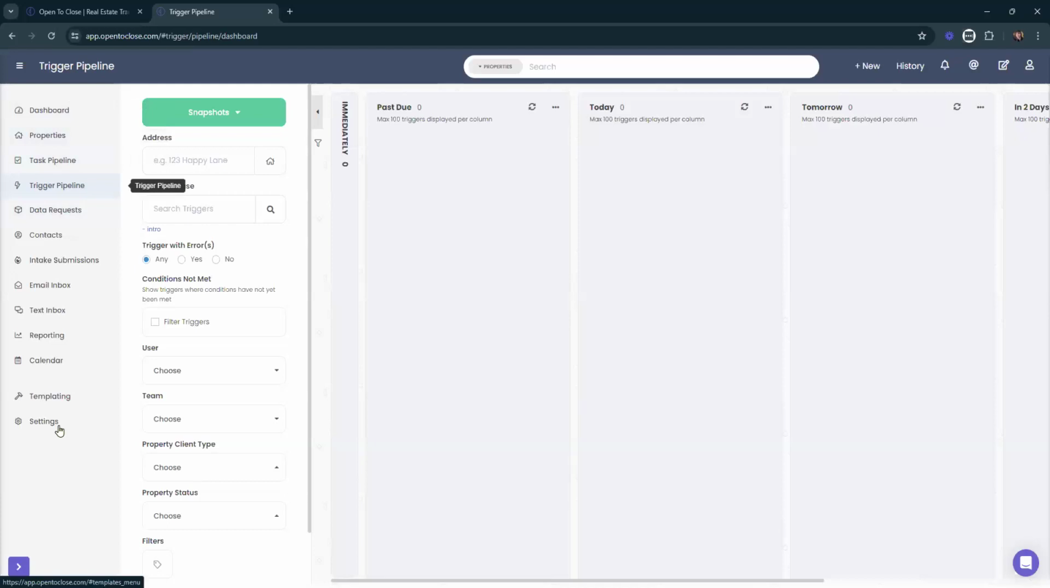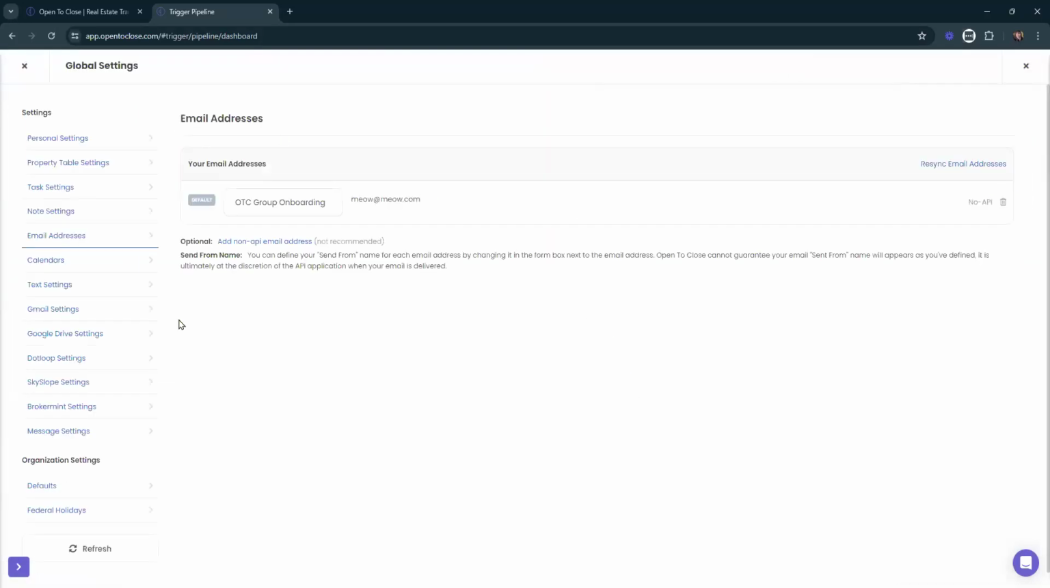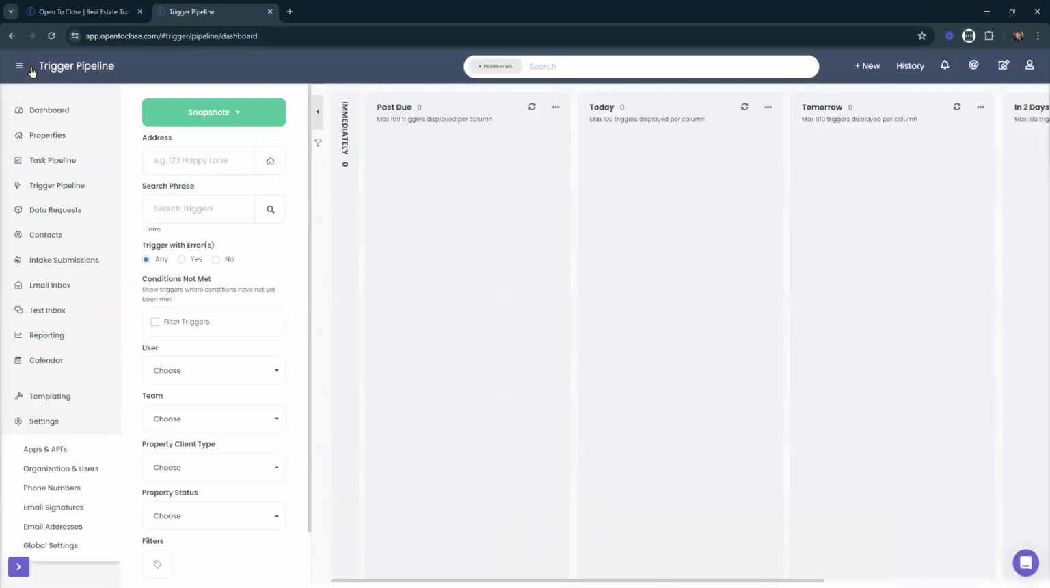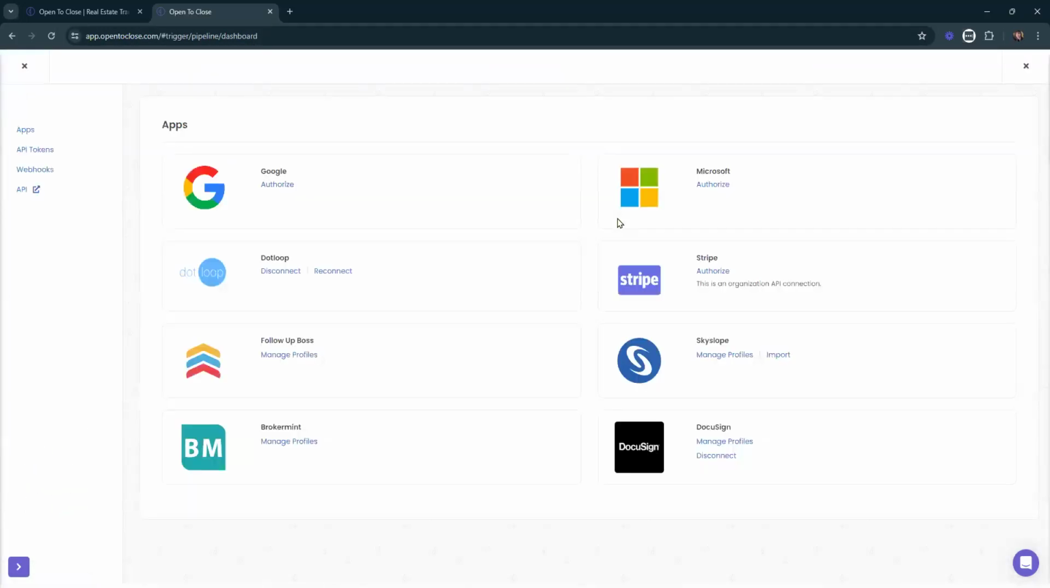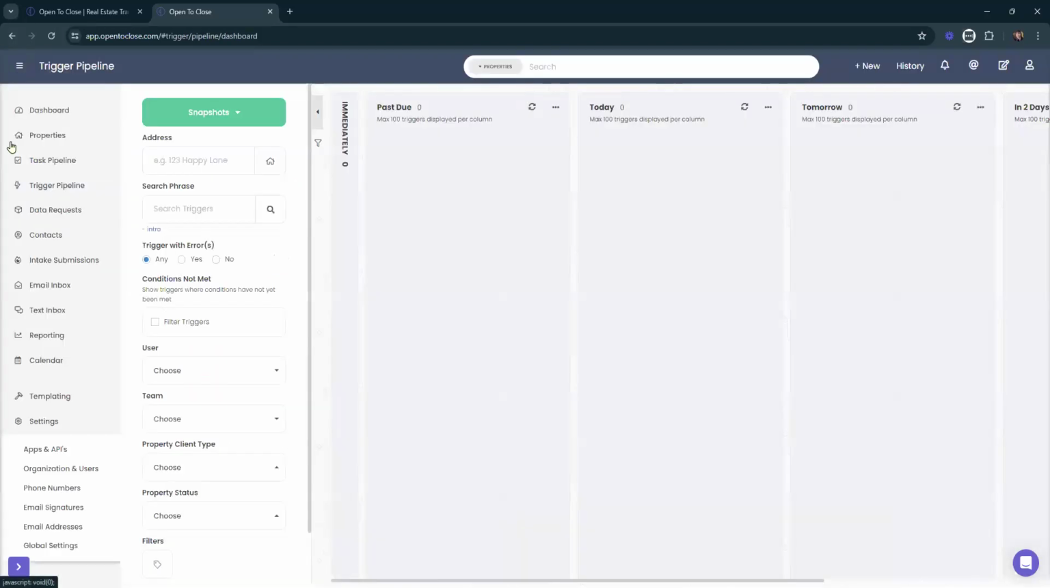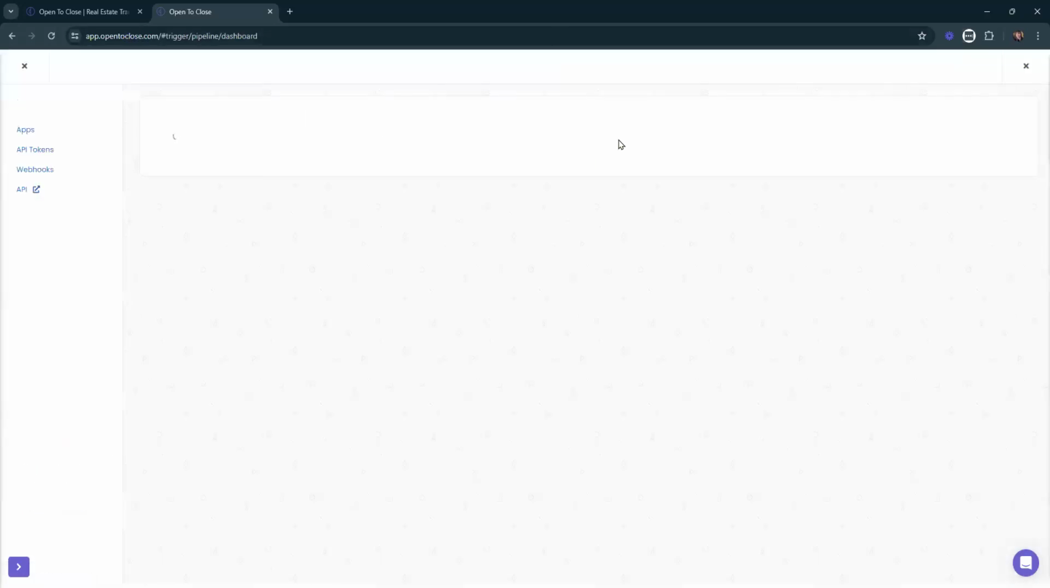I would have them come in and set up their email signatures, and make sure that their email signature is set up and assigned to them. I would make sure that they have their email address connected, either through our Google integration or our Microsoft integration. And if you're not using those currently and you're using the other way of doing it, I would probably set up the non-API email address for them yourself. That way they don't have to worry about setting that up, but I would definitely have them connect those things.